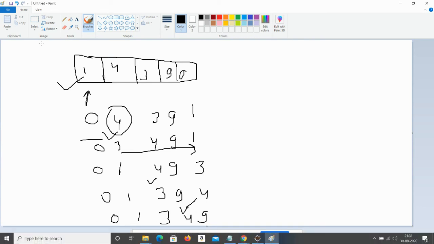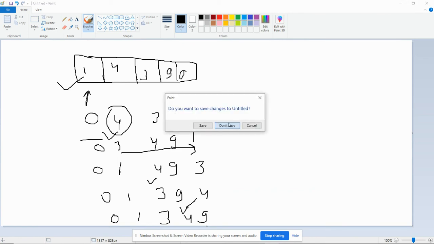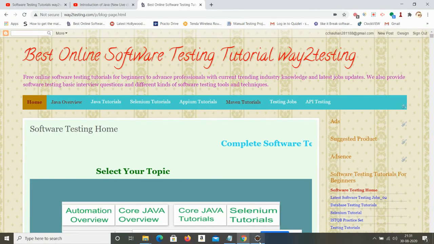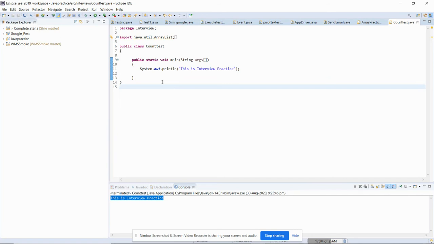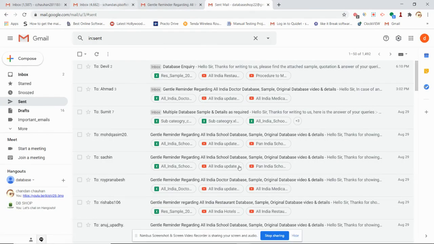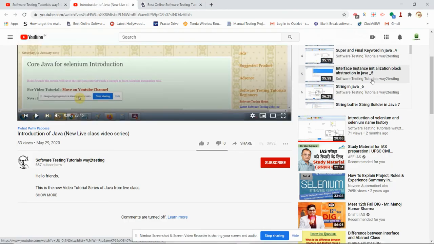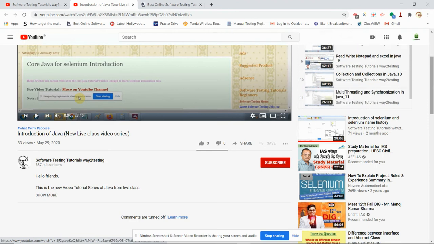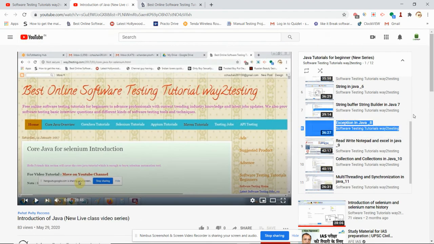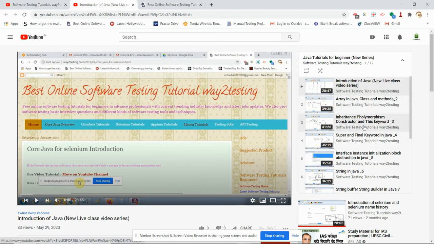So let me open my Eclipse, and let me close this one. We don't need this one and this one anymore. I will create an array first of all, and if you have not seen my video on arrays, please have a look at my array tutorial that I have already uploaded to my YouTube channel. I have covered arrays in much more detail, like strings, all these things. You can go through the complete list of the Java tutorial. Array is a 40-minute lecture, and you will get complete and brief details of the array.